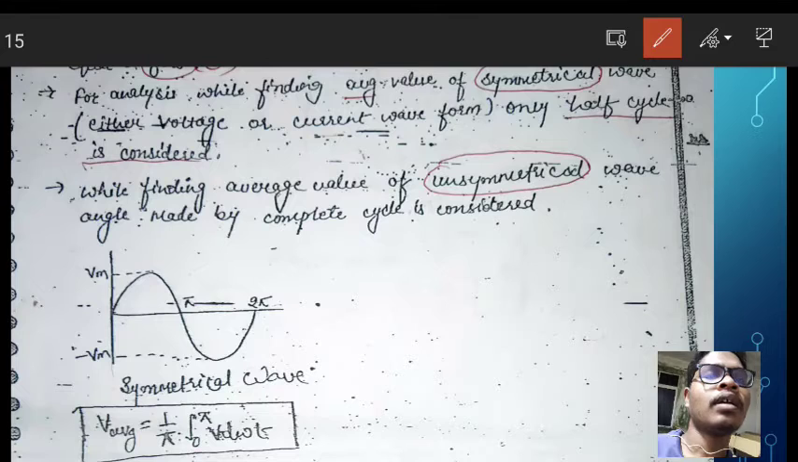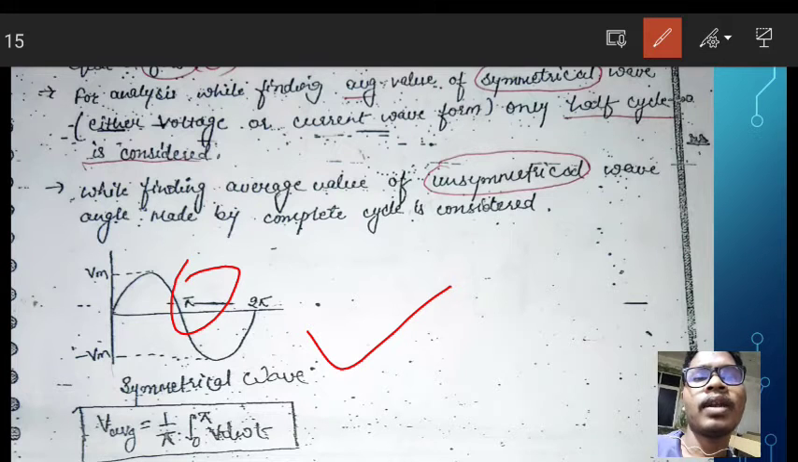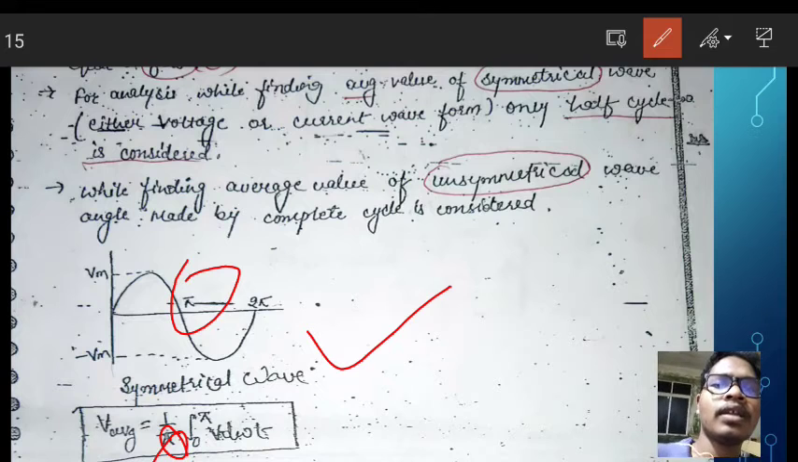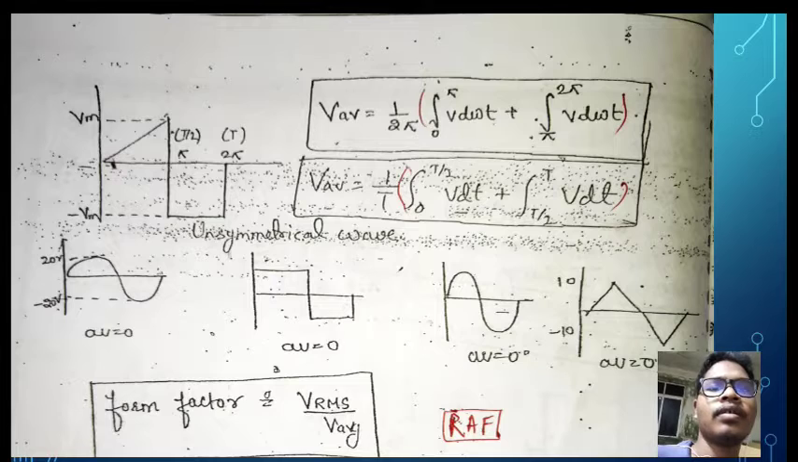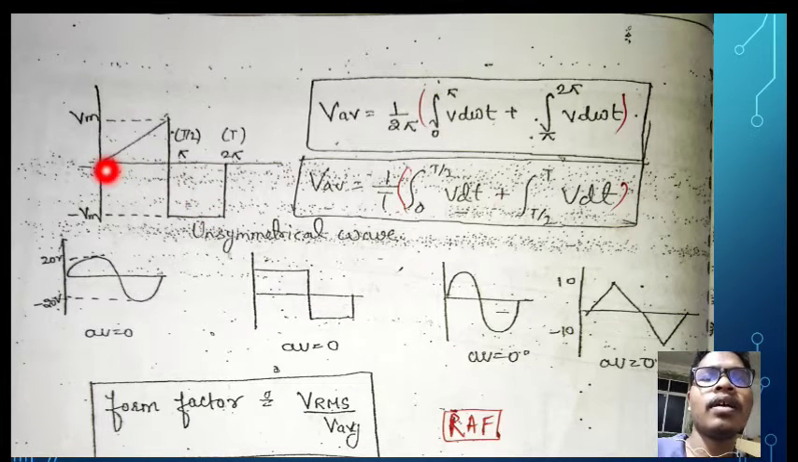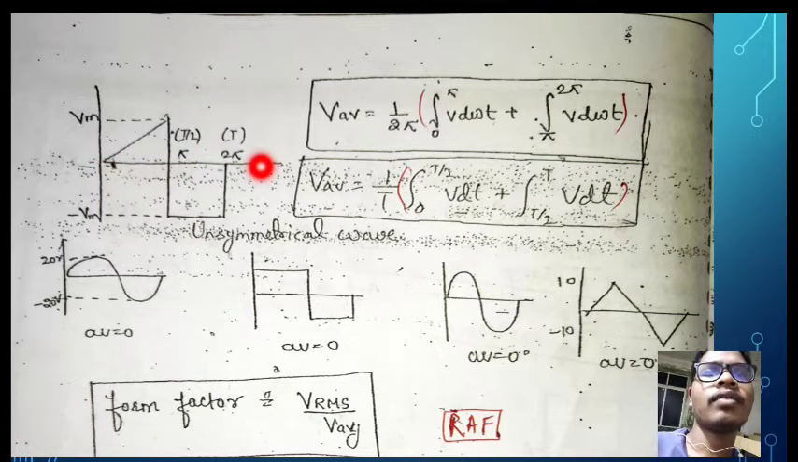So see here, this is the symmetrical wave. So we consider the half value, that is 1 divided by pi, integral from 0 to pi of v d omega t. Like that we have to calculate the average value. This is one figure like the RMS value, and here we calculate the average value. This is an unsymmetrical wave, that's why we consider 0 to 2 pi as our full cycle.